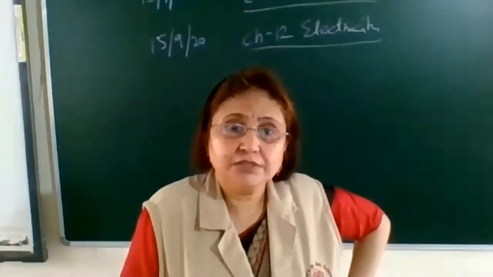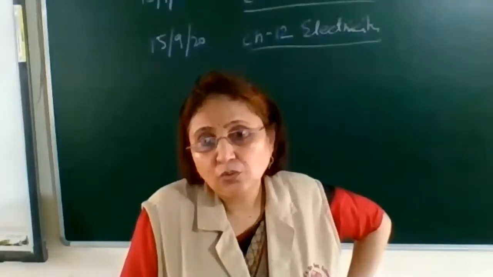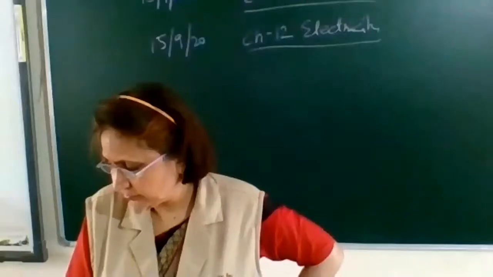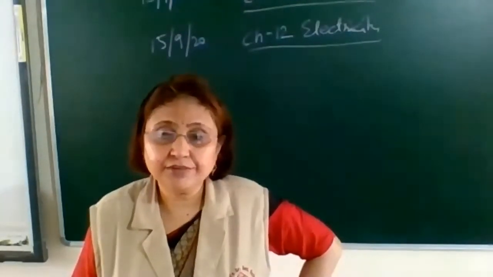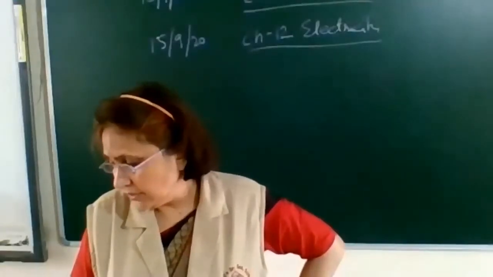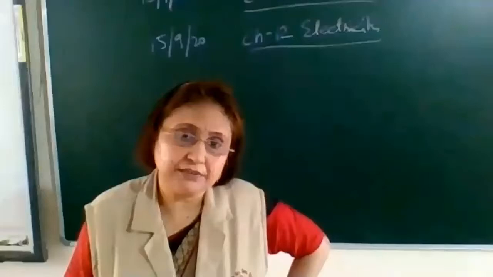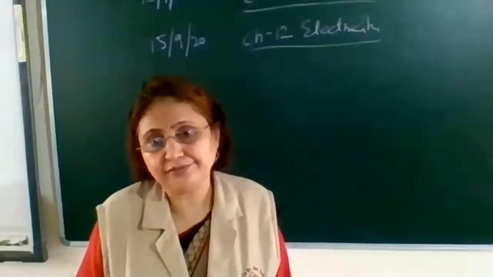Write the first question. What is an electric circuit? How will you define an electric circuit? A continuous and closed path of electric current.